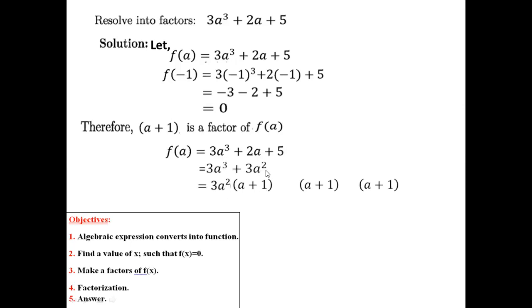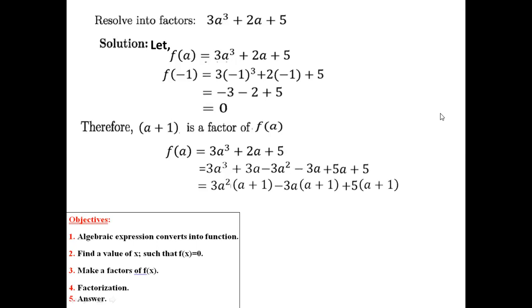Just multiply these two. Here is 3a square, but there is no square term, so we need to remove this part. By which way? Minus 3a, then by multiplying a, that will be minus 3a square. So this is cancelled, and we get minus 3a. Now we have minus 3a, but we actually need plus 2a. What can be done here? Yes, plus 5. If we multiply plus 5 by this, then 5 into a is plus 5a and 1 into plus 5 is plus 5, and that is our final part.